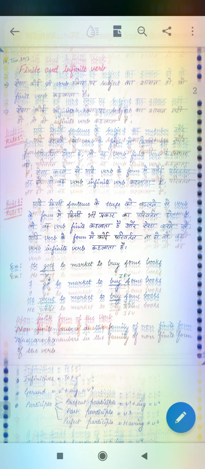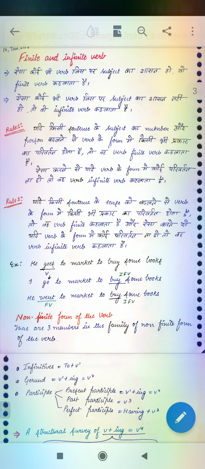Now coming to the next, finite and non-finite verb. Finite verb is one that changes its form according to the subject or sentence.